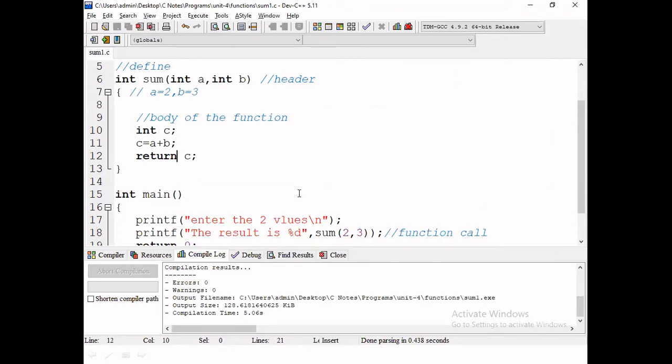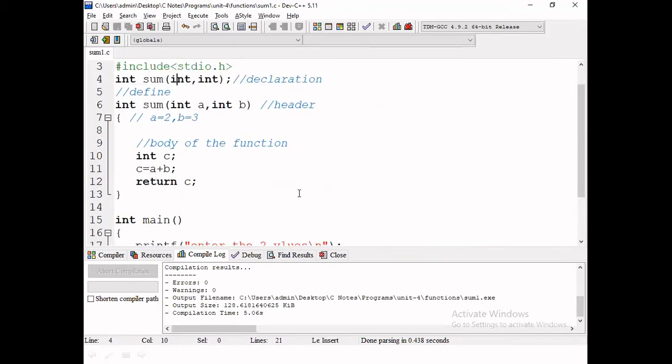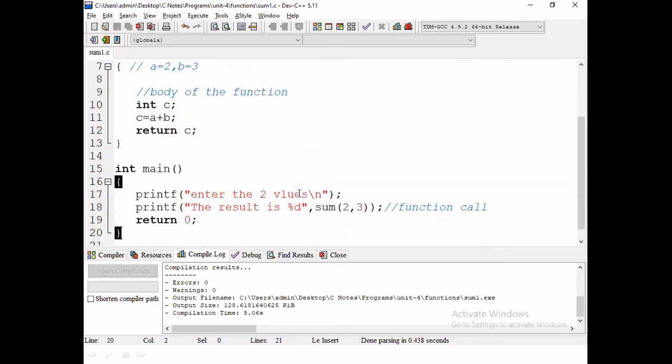The same style must be declared, and the same style must be in the header of the function. Here a declaration must have the same number of parameters and the same type of arguments, and the definition header must also be maintained the same. And according to that, you have to call the function in the same manner.